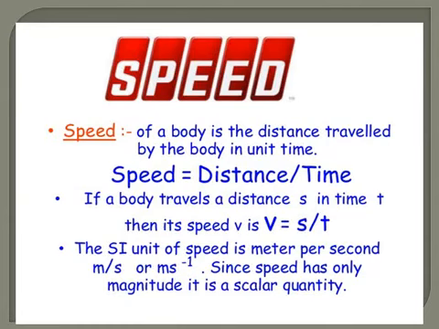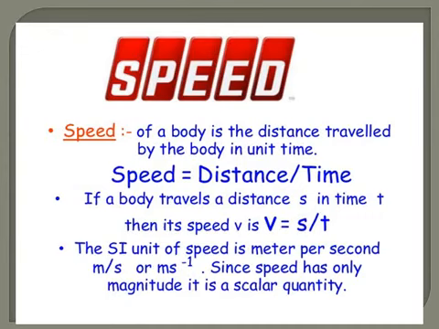And we keep some letters in physics, especially in this lesson, for many physical quantities. So here in this slide, speed is expressed as V. Distance is always kept by the letter S, and time is always expressed by the letter T. So the formula is V is equal to S by T.